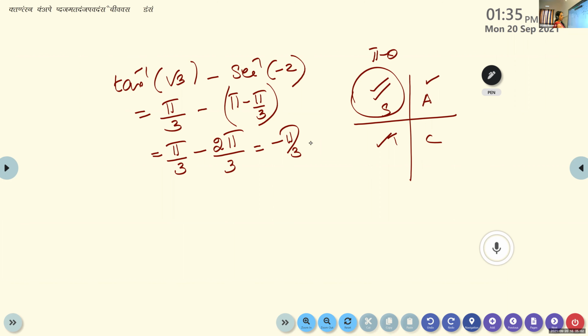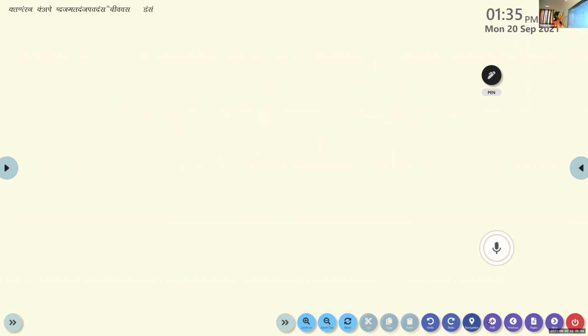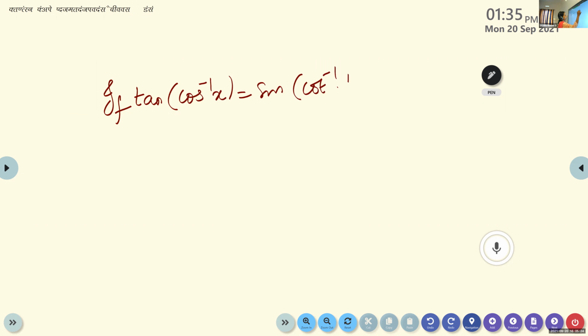Now write the next model. Next model is a different question. Write down the next one. If tan of cos inverse of x is equal to sine of cot inverse of 1 by 2, find x. How to do this?